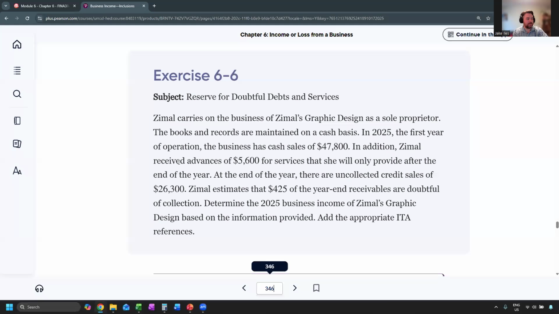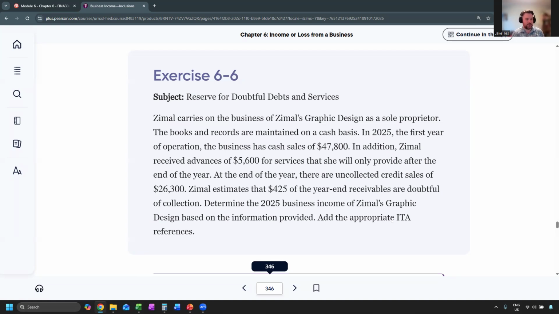In addition, Zimmel received advances of $5,600 for services that she will only provide after the end of the year. And at the end of the year, there are uncollected credit sales of $26,300. Zimmel estimates that $425 of the year-end receivables are doubtful of collection. Determine the business income for Zimmel's graphic design based on the information provided.